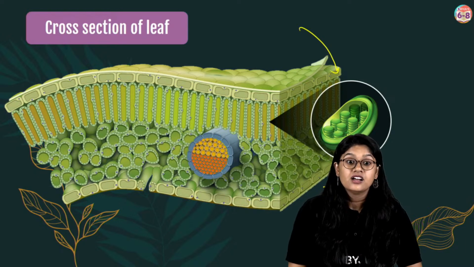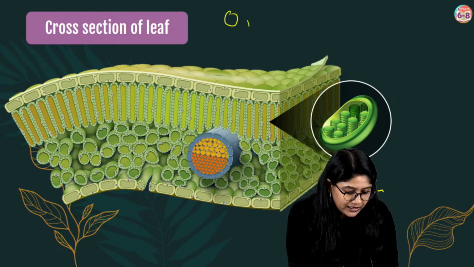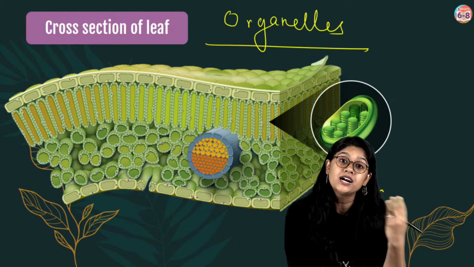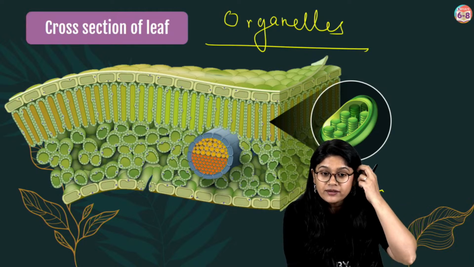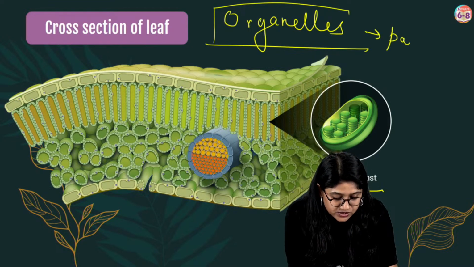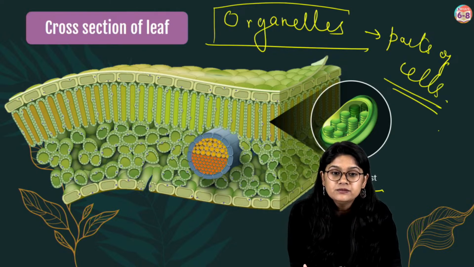Chloroplast is an organelle. Many of you are asking me what an organelle is. Organelles are the different parts of the cell. We don't call them parts, we call them organelles. Okay? Clear? What are organelles? They are the parts of cells. Okay? Clear?